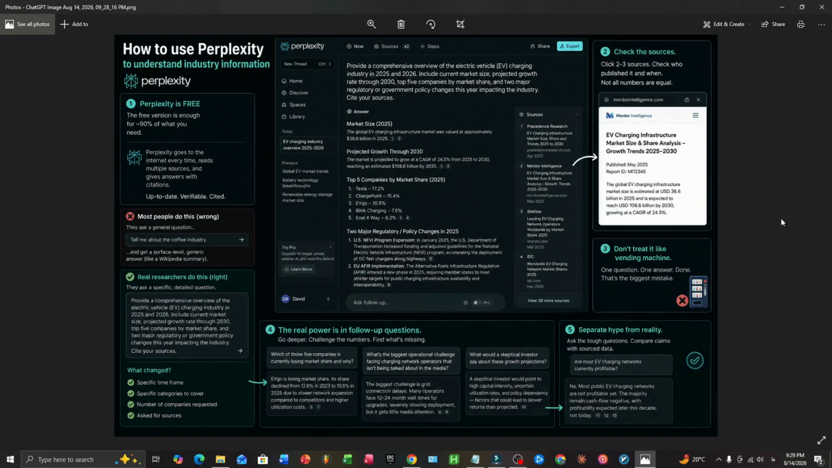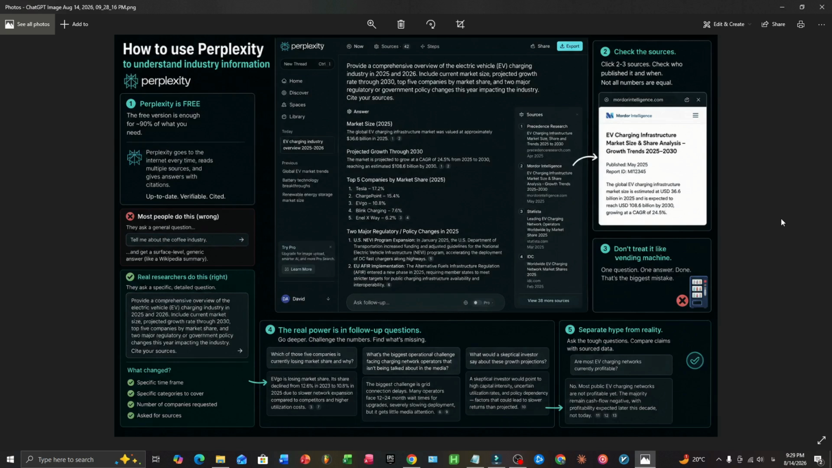Here's a mistake I want you to avoid because I've watched people make it over and over. They ask one broad question, get one broad answer, and stop. They treat this like a vending machine. Put in a question, get out a finished report. That's not how real research works, and it's not how this tool is meant to be used. The real power is in the follow-up. Once you have that first answer, you dig. You ask it to defend its own numbers. You ask it what it left out. You ask what a skeptic would say.